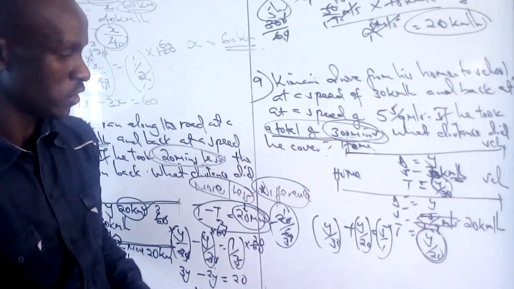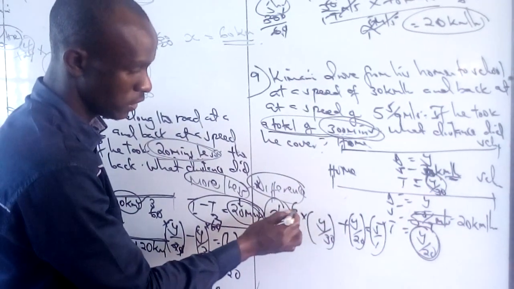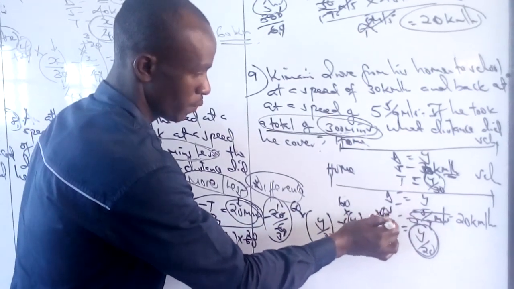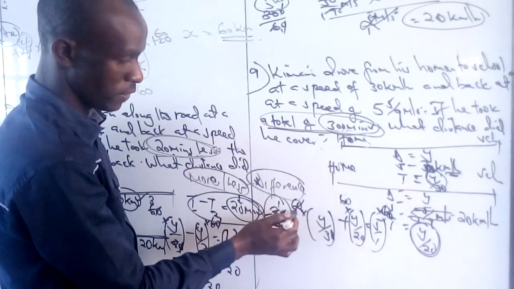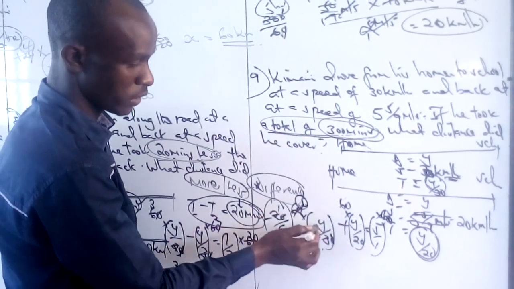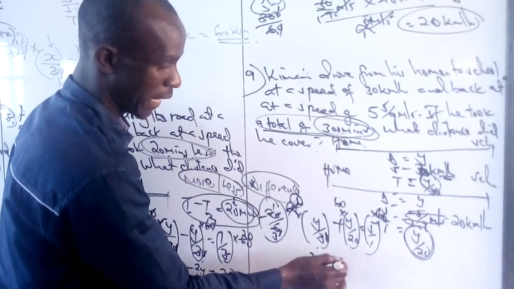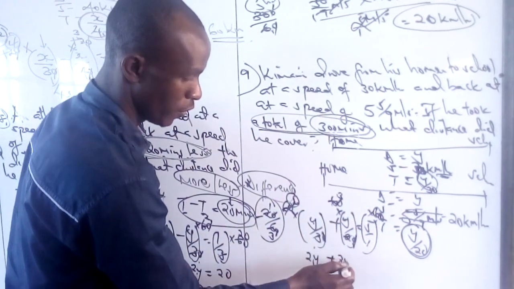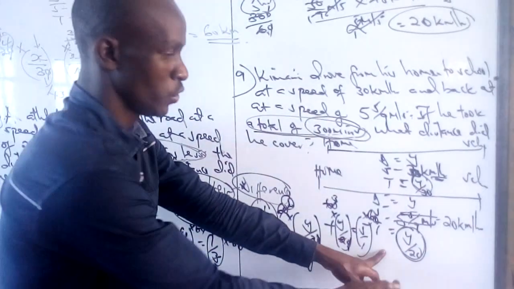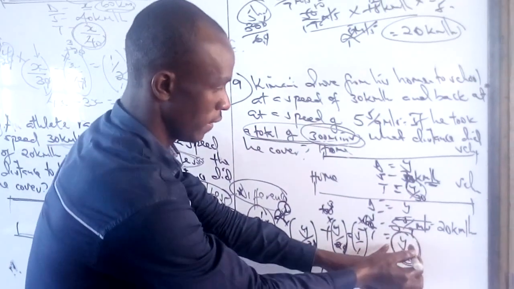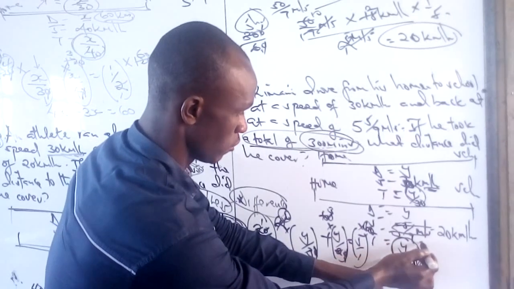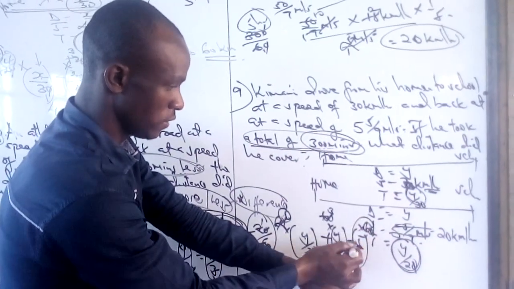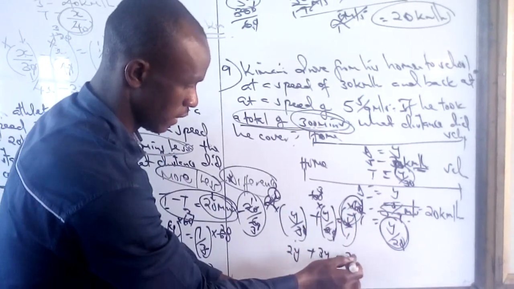Multiply both sides by the LCM. Our LCM is 60. So 60 times y over 30: 0 simplify 0 by 3, 1 by 3, 2. 2 times y, 2y, plus 60 times y over 20: 0 by 2, 1 by 2, 3. 3 times y, 3y, is equal to 5 times 60, which is 300.